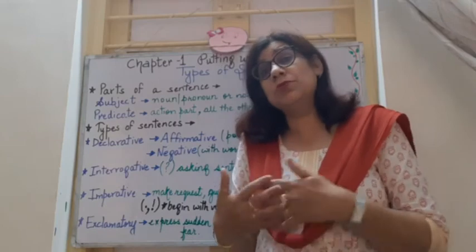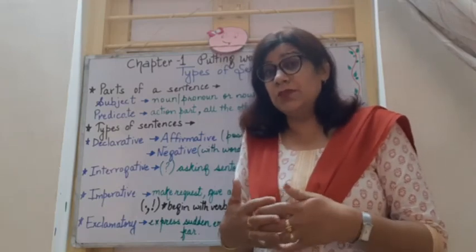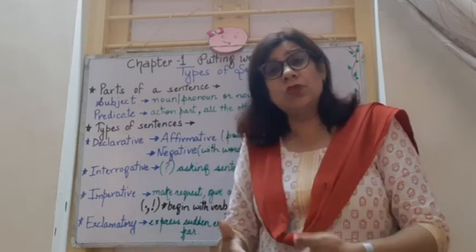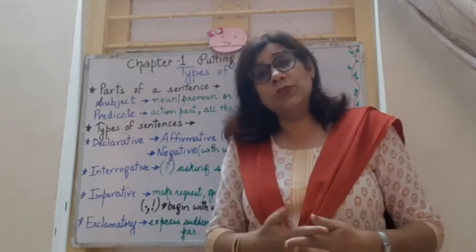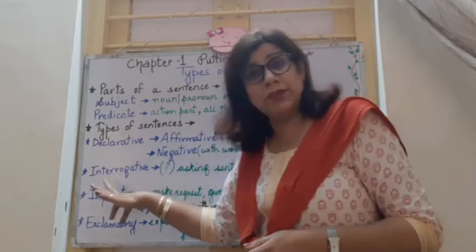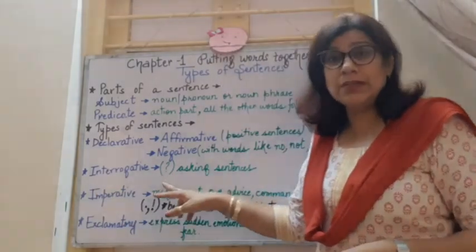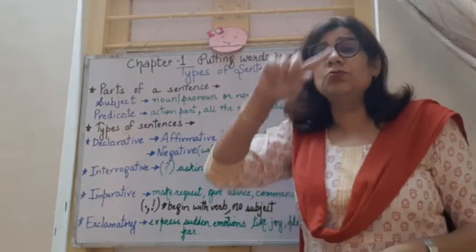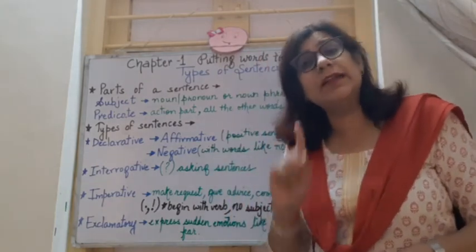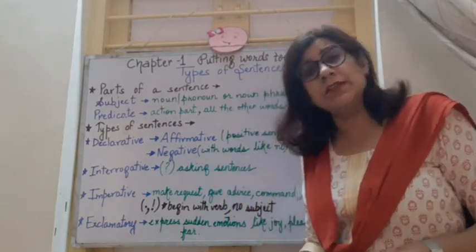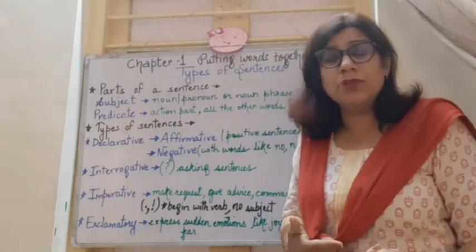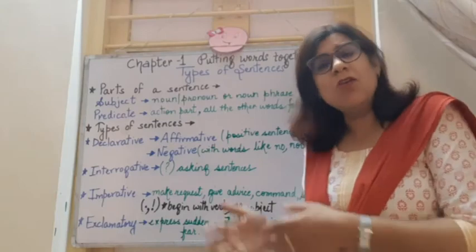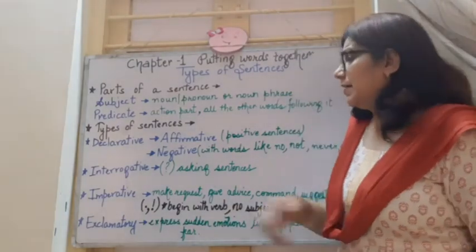Along with this, we use auxiliary verbs like can, cannot, do not. To recognize these sentences, remember, we use a question mark at the end. What are you doing? Where are you going? Can you help me? Will you go to the market? All these are interrogative sentences.